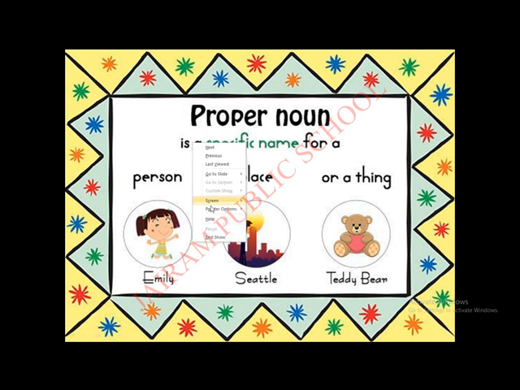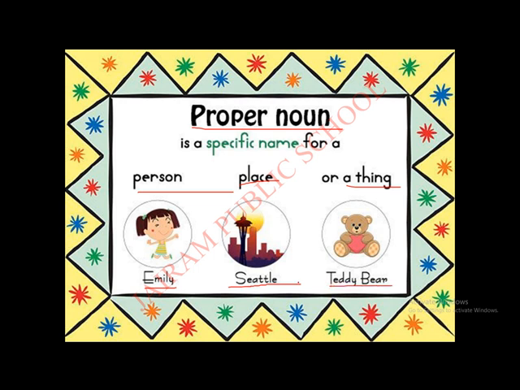See, I will underline and show you. This is a proper noun. For the person they give Emily. Instead of girl they have given Emily. For the place they have given Seattle. Instead of city they have given Seattle. For the thing, instead of calling it a toy, what toy is this?